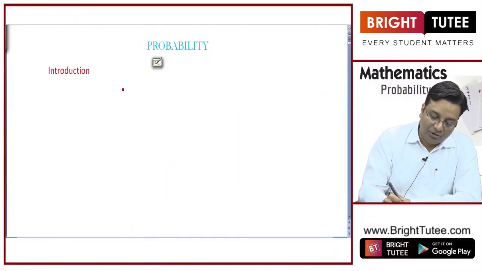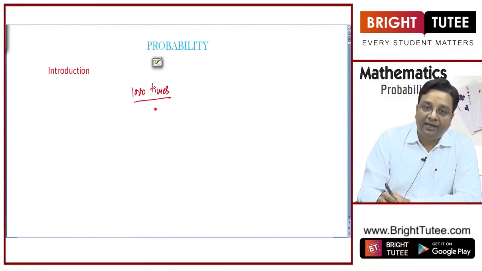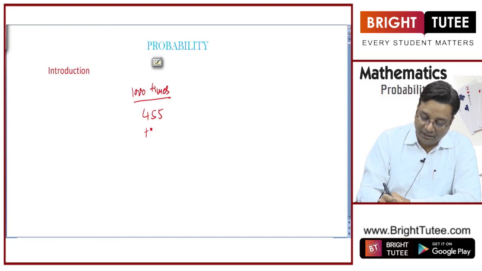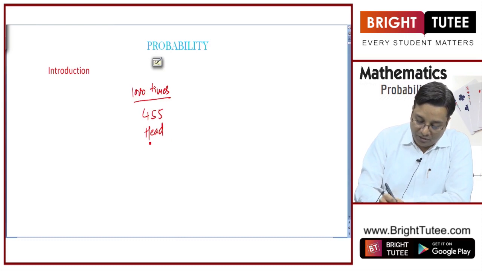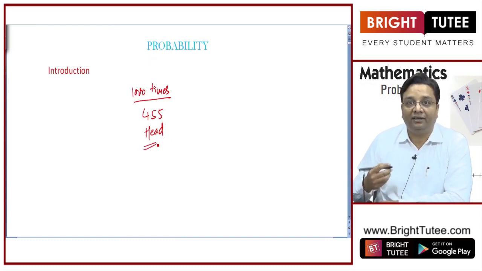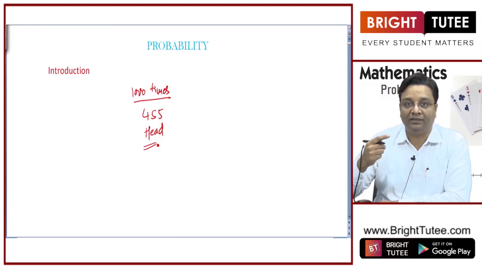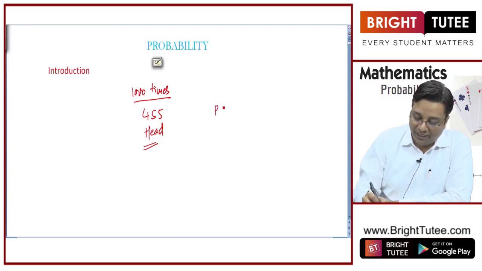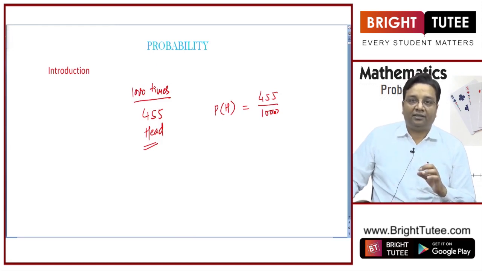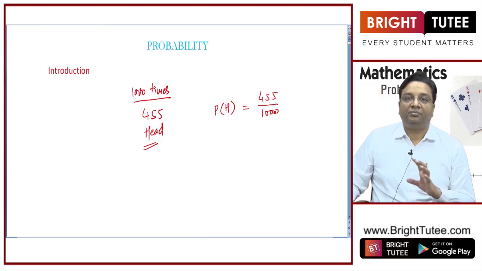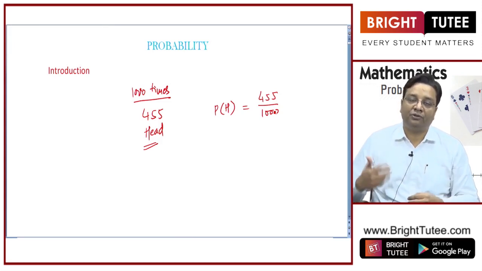Let us say you throw a coin 1000 times, right? And 455 times you get head and rest of the times you get tail, right? So what will be the probability of getting a head, right? This is empirical interpretation. So empirical probability of getting a head will be 455 divided by 1000, right? But this is not the exact probability, right? This is empirical probability. It depends on the number of times you perform that experiment.